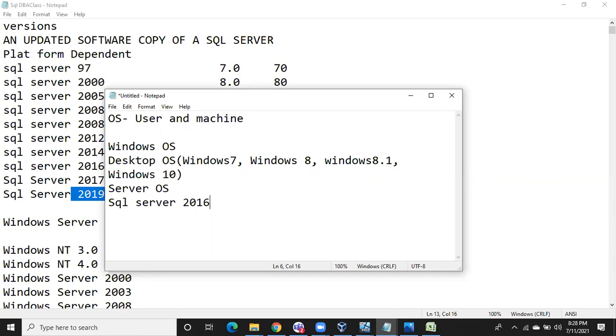Up to SQL Server 2016, you can install SQL Servers on any of the Windows operating systems. Either you can go with desktop operating systems or you can go with server operating systems. But in the organization, we don't use desktop operating systems to install the SQL Servers. We are going to use server operating systems. Why do we use server operating systems? Desktop operating systems have a lot of challenges.